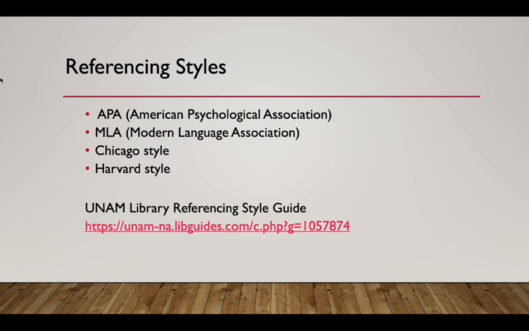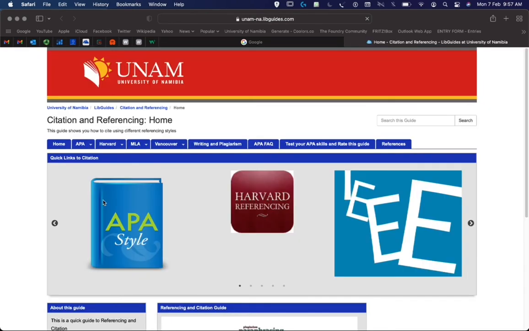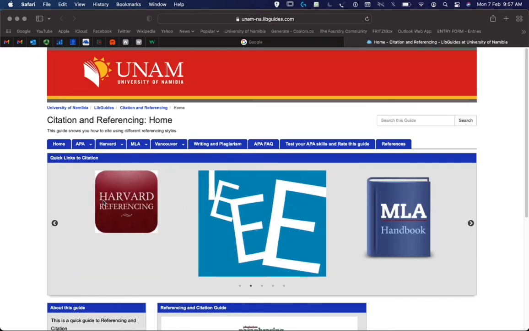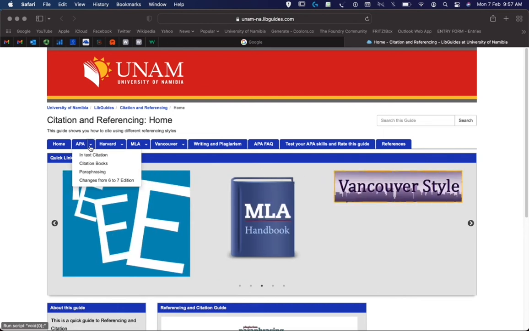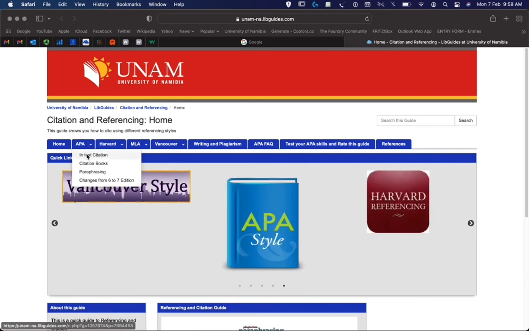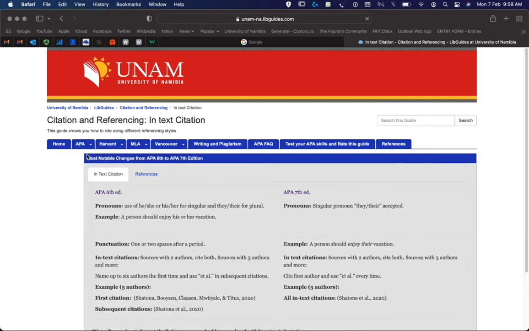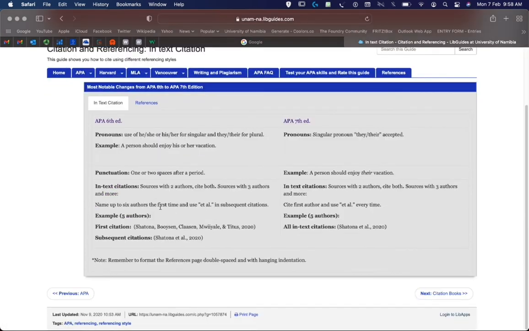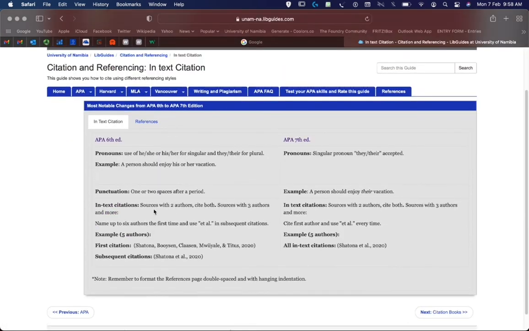Let's have a look at what this LibGuide looks like. This guide is known as Citation and Referencing. To look at what the APA reference style looks like, or what the manual in APA says, you click on APA, and then it gives you information on how you go about doing your in-text citation and how you reference your authors.